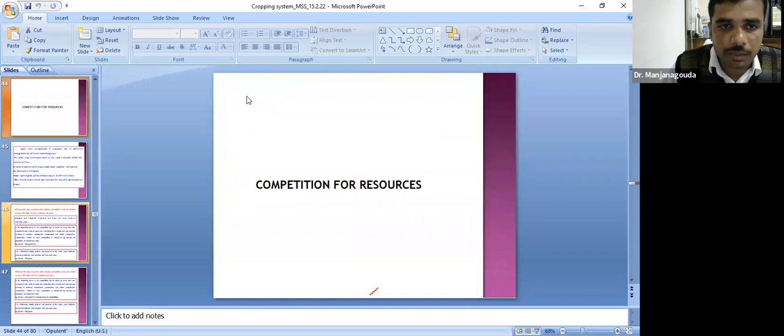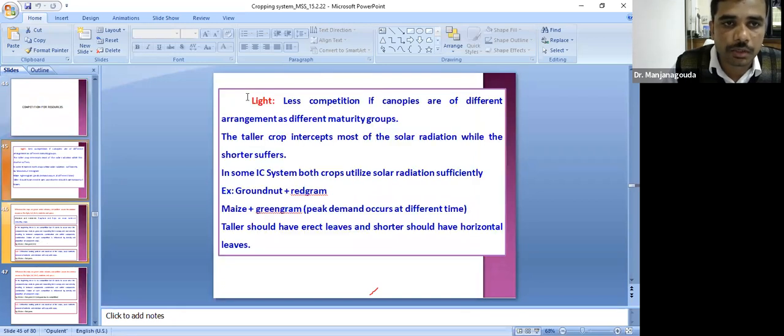In a cropping system, competition exists for different resources. What are all those? First and foremost is light. Competition for light is less if the canopies are of different maturity and different arrangement. The competition will be less if the canopy architecture is different.